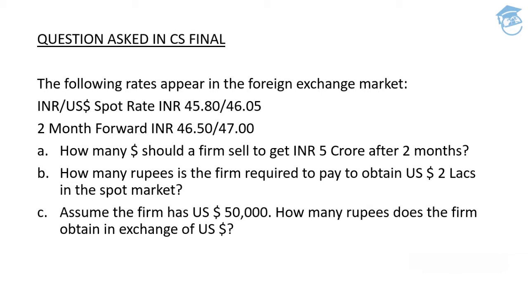The following rates appear in the foreign exchange market. INR divided by US dollar. So basically it's 1 US dollar will be equivalent to how many Indian rupees. The spot rate which has been provided to us is 1 US dollar equivalent to 45.80, that is the bid, and 1 US dollar equivalent to 46.05, that is the ask rate. And in the same question, it has been provided that the 2-month forward rate is 46.5 to 47. That is the same rate which has been provided to us in the question.